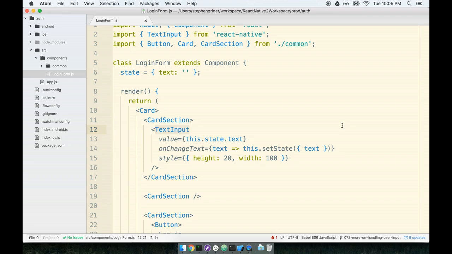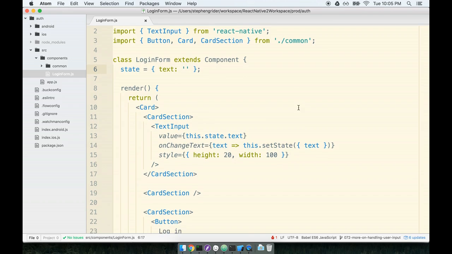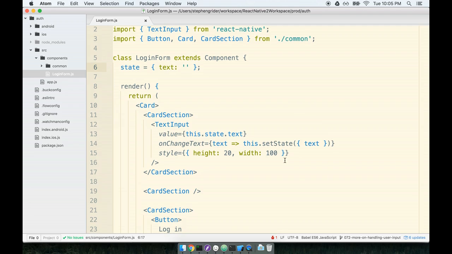We are not letting the text exist inside the text input. The text exists as a piece of state on our component. That's how it works. The benefit to this is that we always know exactly what the value of that text input is. We can just reference this.state.text. Maybe that doesn't sound like the greatest benefit in the world, but believe me, as soon as we start to try to pull the text out of this thing and make this into a reusable component, all these benefits are going to come together, and you're going to realize that holding text outside of the text input actually has a fair number of benefits.